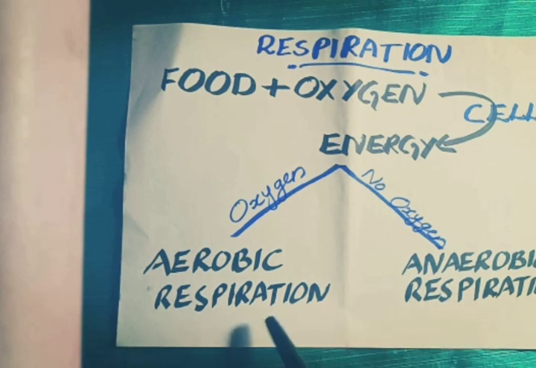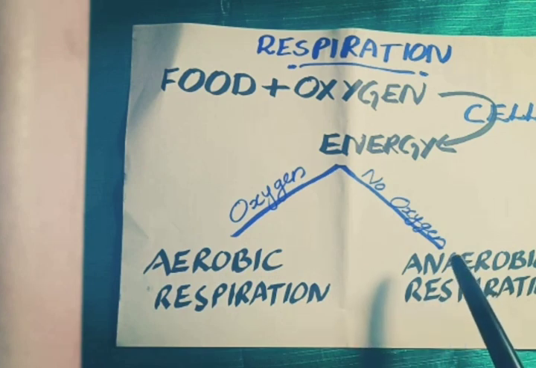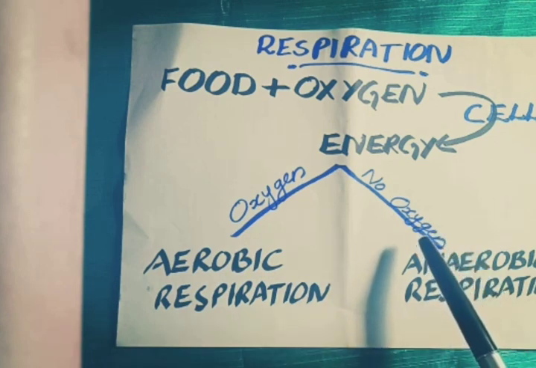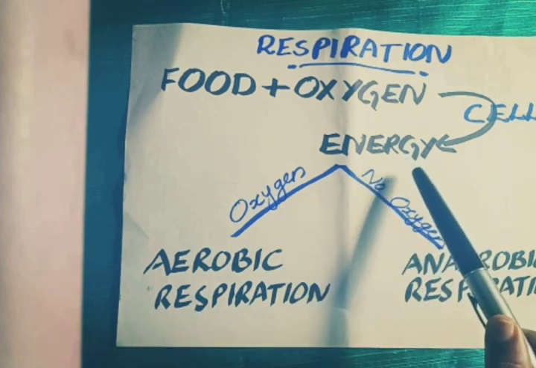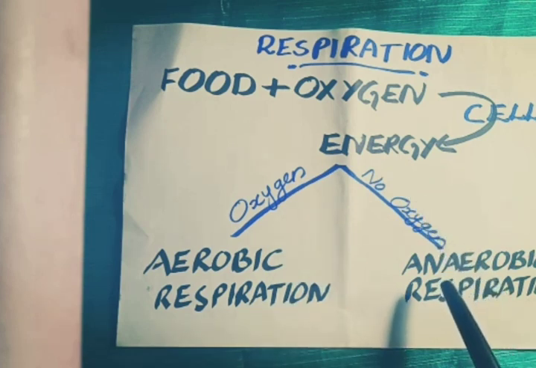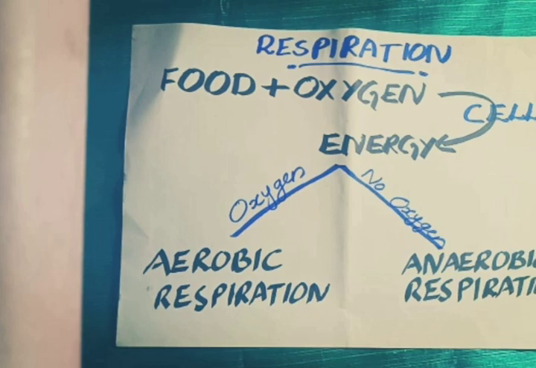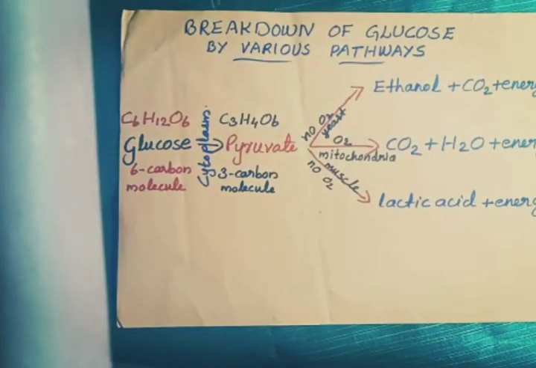In aerobic respiration, oxygen is utilized, whereas in anaerobic respiration, there is no involvement of oxygen. In both processes, there will be the formation of energy. So today, we have to study more about this process. Now, you understood there are two types of respiration, aerobic and anaerobic. Now you have to study what's the difference between these two types of respiration.